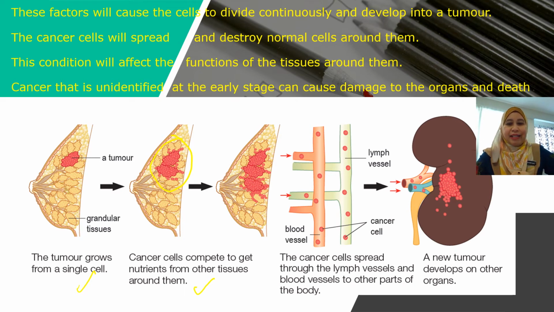Then the cancer cell will spread through the lymph vessel and blood vessels to other parts of the body, which later will develop a new tumor in other organs. Actually, it started from the breast and now the cancer is already developing into another organ because normally it is unidentified at the early stage.